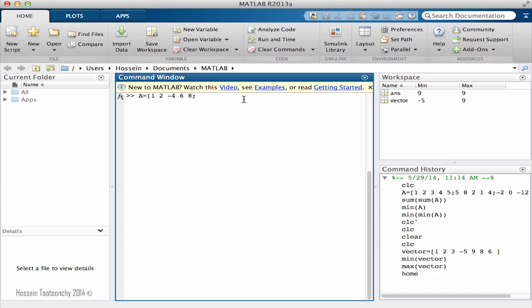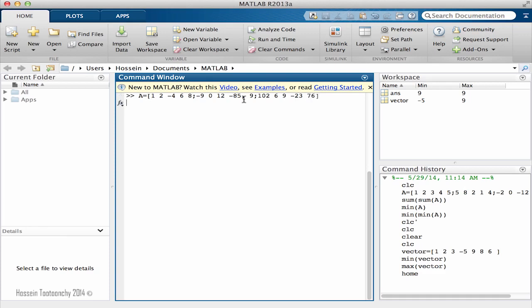And the second row, -9, 0, 12, -85, 9. And the third row, let's go with 102, 6, 9, -23. And one more, 76.